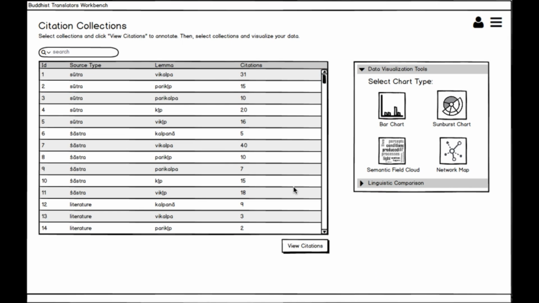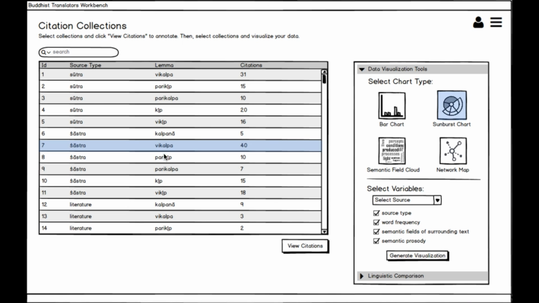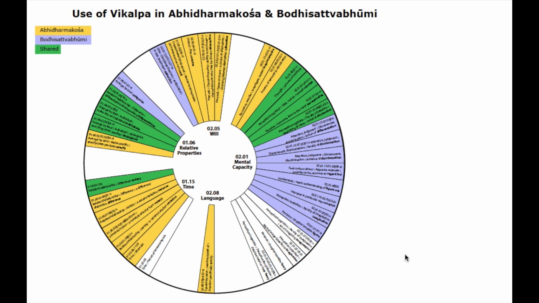If we wish to generate a visual comparison between the use of a word in two texts, we may choose the sunburst chart. Let's draw on the citations for vikalpa in Shastra literature and choose to limit the data visualization to the Abhidharmakosha and Bodhisattvabhumi. Let's visualize all the variables accessible to us. In this visualization, we can see the meanings that vikalpa has in the Abhidharmakosha in yellow and those that it expresses in the Bodhisattvabhumi in blue. The field highlighted in green corresponds to the meanings shared between the two texts.